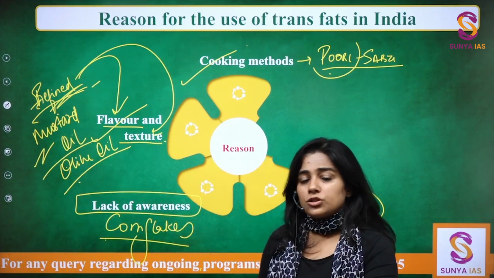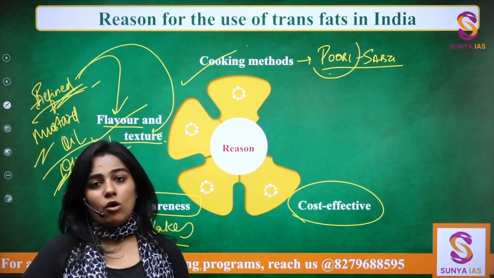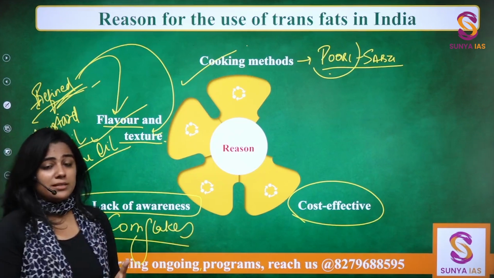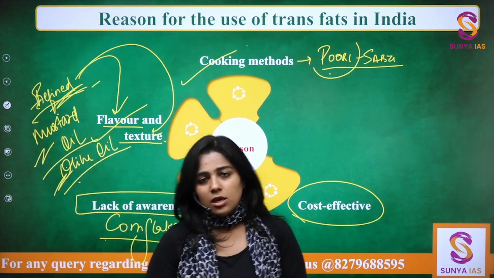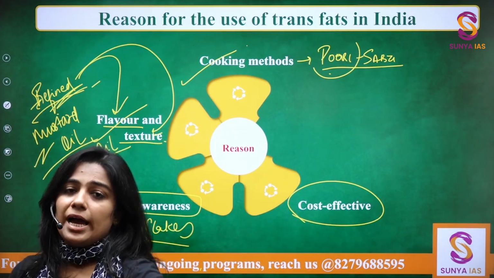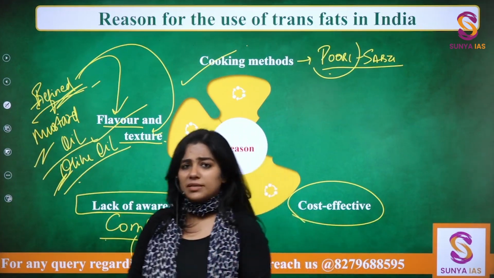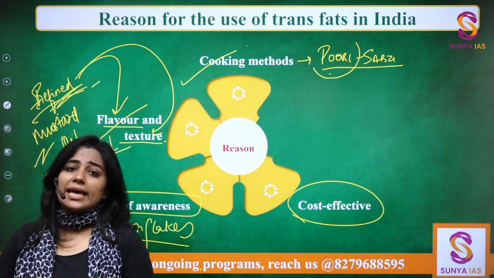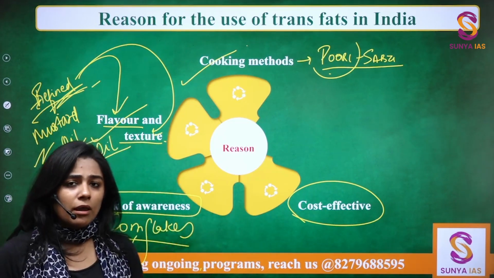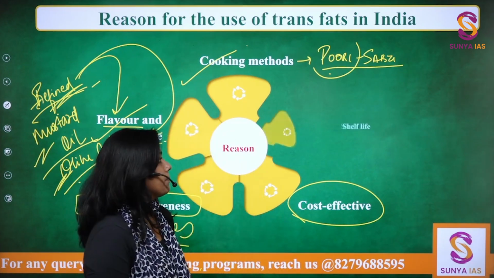You can compare 250 ml of olive oil and 1 liter of refined oil having similar prices, or maybe olive oil costing more. Olive oil you will be getting in small bottles, and refined oil in big packets. You won't be getting olive oil in small bottles because it is very expensive. So things like cost always have the topmost priority, and that is why using trans fat overall becomes easier.